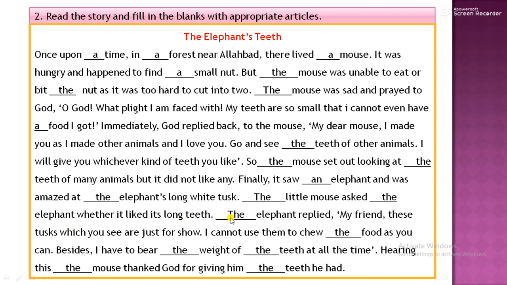The elephant replied, "My friend, these tusks which you see are just for show. I cannot use them to chew food as you can. Besides, I have to bear the weight of the tusks all the time." Hearing this, the mouse thanked God for giving him the teeth he had.